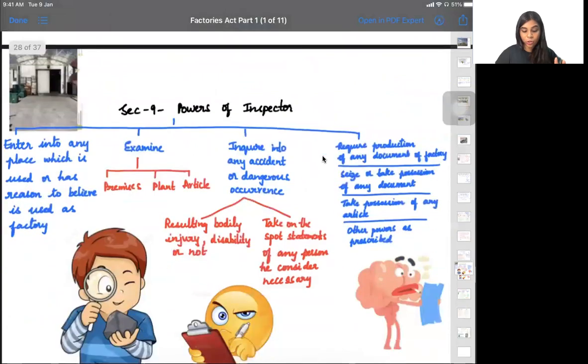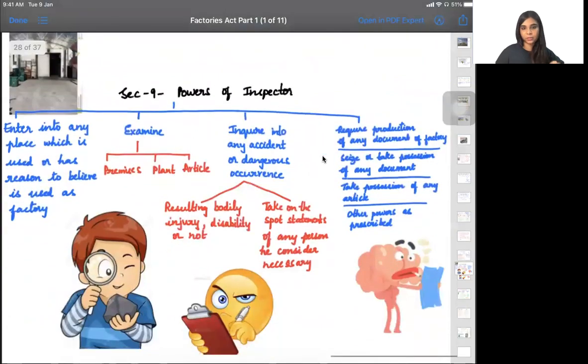Moving ahead, we are going to talk about the powers of the inspector. Now, this is very important. It has been asked in the exam also. So, what are his powers? If you remember these four diagrams, that is more than enough. In the first diagram, you can see there is an entrance, a door. Whenever the inspector wants to enter any place, he can enter.